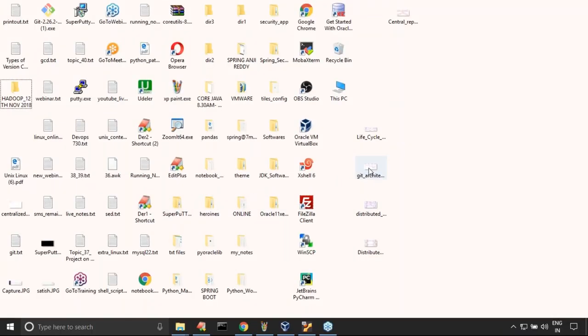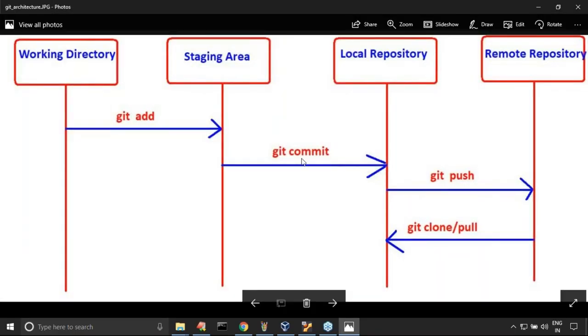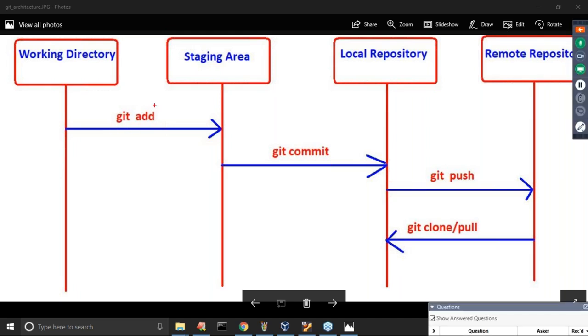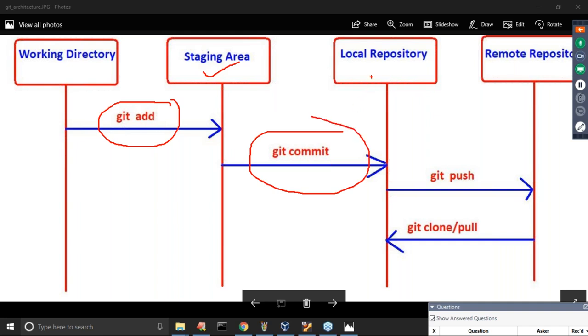If you observe the Git architecture diagram, which we already covered in detail, you should have clear clarity. From the working directory, if you want to add files to the staging area, we use the git add command. From the staging area, to commit the changes to the local repository, git commit.